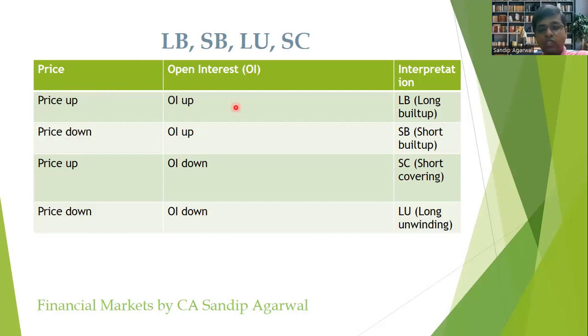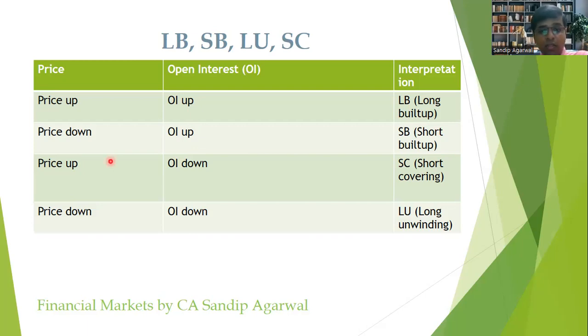So this is a sign of a bullish position where the price is also going up and the persons are also creating the positions. Second, when the price is going down in the market, but the open interest is going up, it means the price of the Nifty has fallen on a particular day, but the open interest has gone up. So it means there is a short buildup in the market. So this is an indication of a bearish market. So it means the people are expecting the market to go down. That's why the open interest has increased even though the price has gone down.